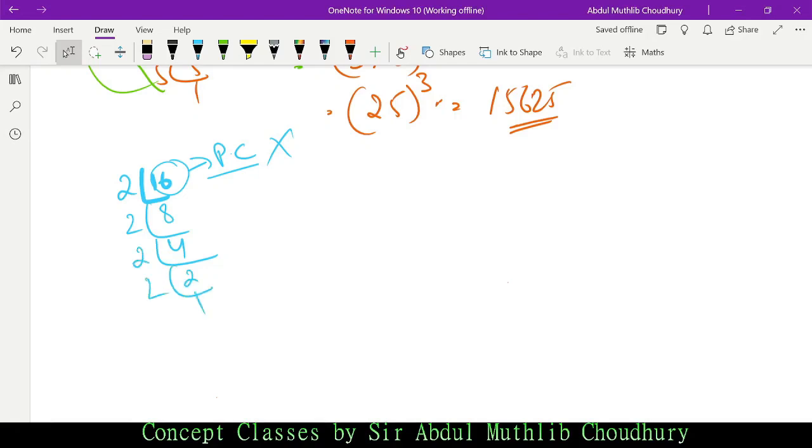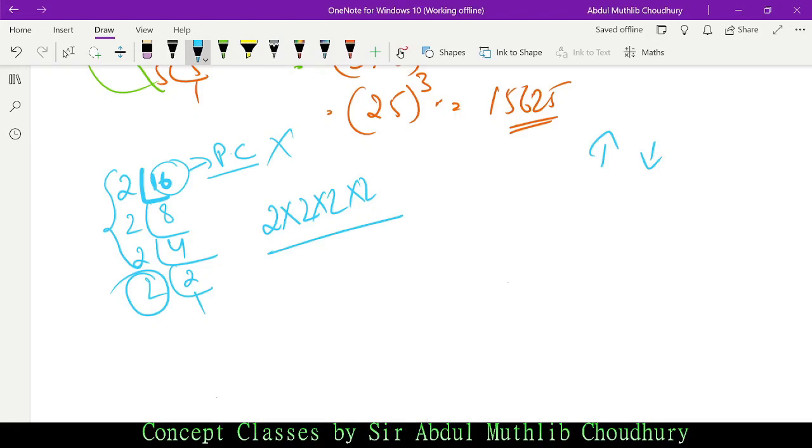For a number to be a perfect cube, we have to have the same digit in triplets, isn't it? So we have 2 in triplets and we have 2 extra. So what do we do? We divide here. Had the question been multiplication, we would have added 2 more 2s. Here, in multiplication the number increases and in division the number decreases.